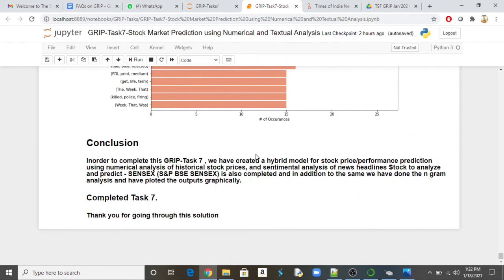Basically we have created a hybrid model and done an ARIMA model and numerical analysis. Then we have done a prediction. Then we have done a sentiment analysis using natural language processing. Then we have done Ngram analysis and plotted the output. So with this I have completed task 7. Okay, thank you for going through my solution.